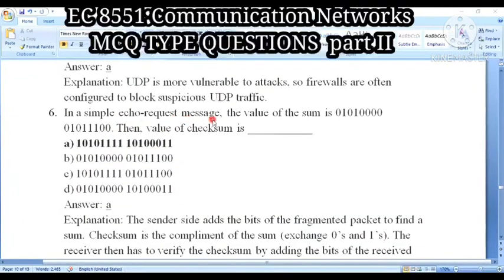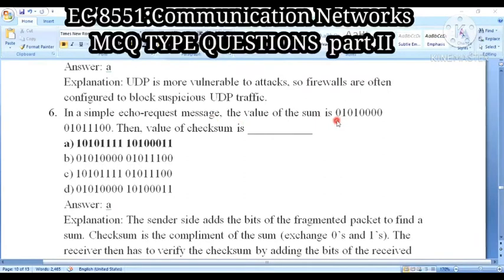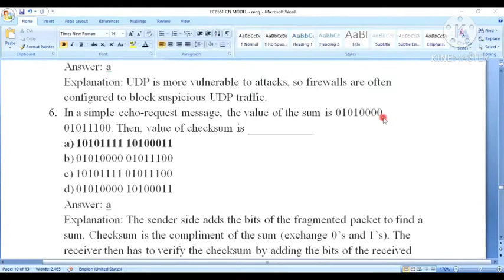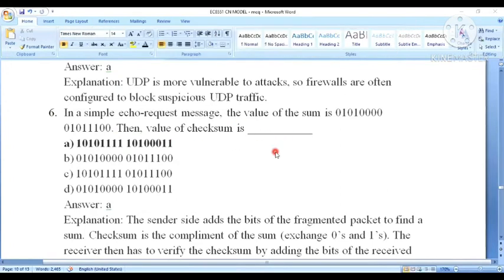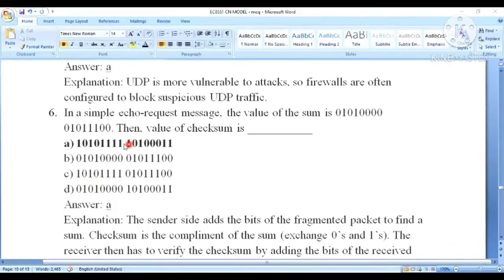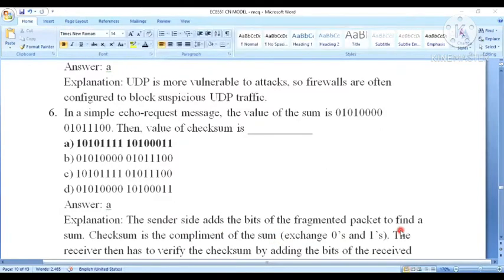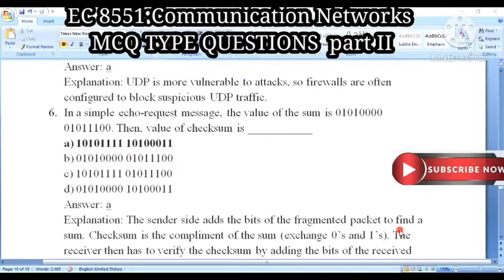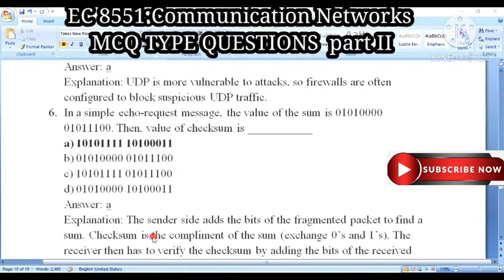So next question: in a simple echo request message, the value of the sum is 01010000, followed by 01011100. Then the value of the checksum is what? Option A, B, C and D will be given. So answer A is the correct one. Okay, let us check. Because on the sender side, it adds the bits of the fragmented packets to find a sum. Okay, this comes under the sender side.